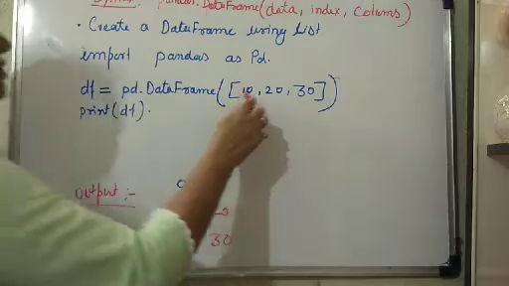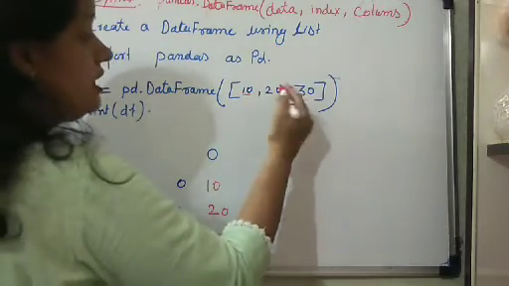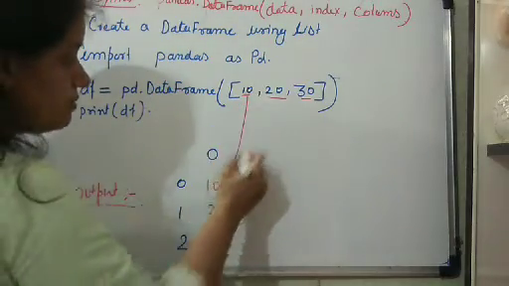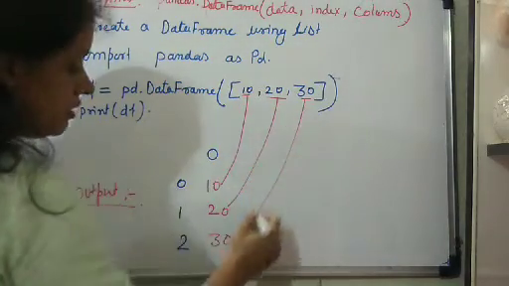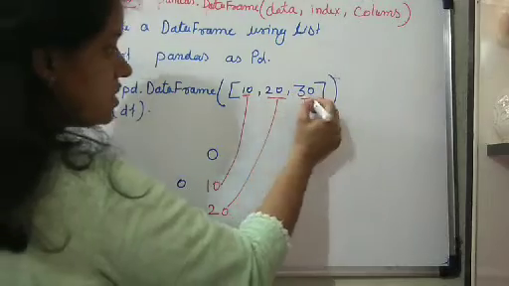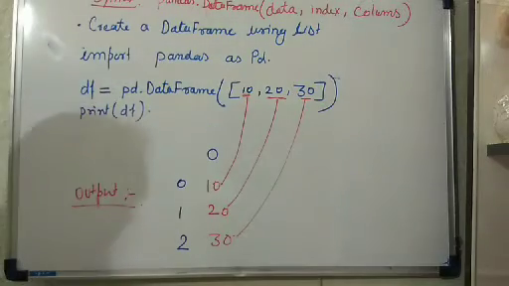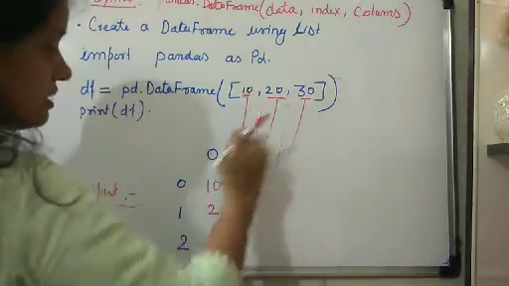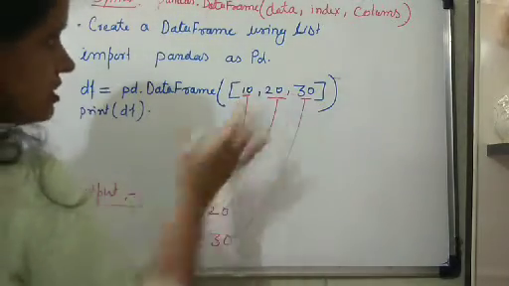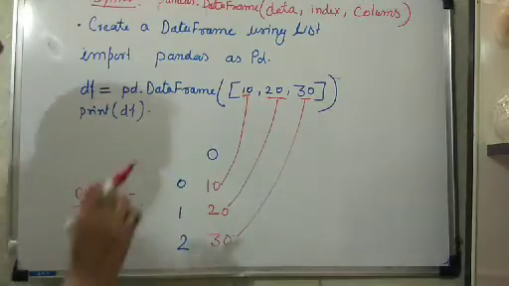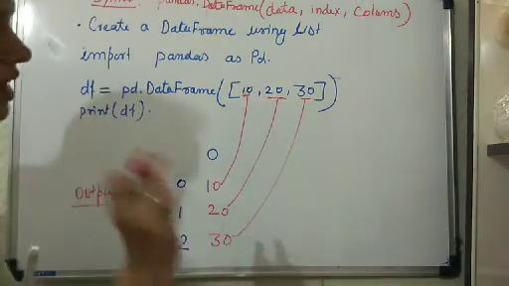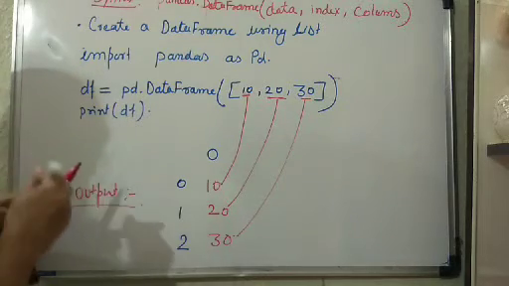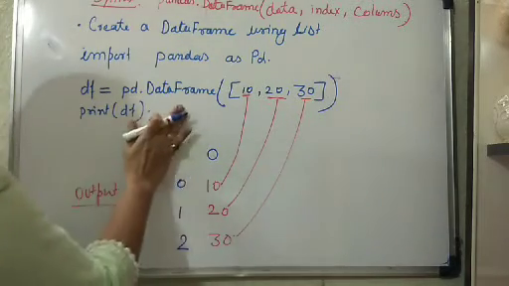Each element of the list has formed one row. Each element of the list has formed one row, which means each element is represented in one row, right? So it has formed one column. Clear? So each element is represented as one row, and one individual list has formed one column. Now let us change this so that you will come to know how you can add multiple columns here, right?